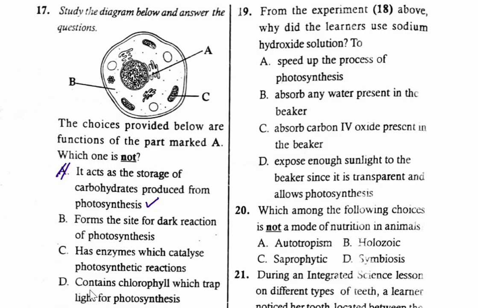Number 19. From the experiment 18 above, why did the learners use sodium hydroxide solution? I've already explained the function of sodium hydroxide is to absorb carbon dioxide present in the beaker, and therefore the correct answer is C, to absorb carbon dioxide present in the beaker.